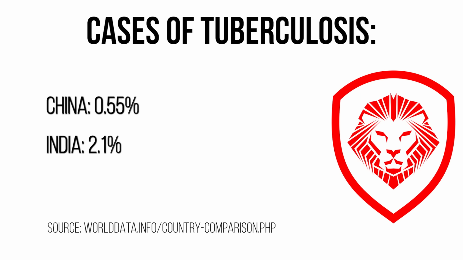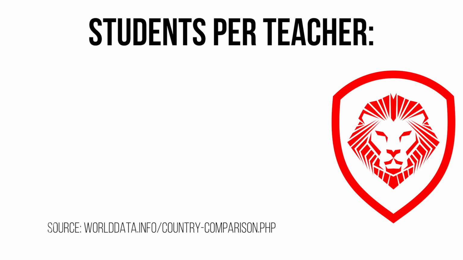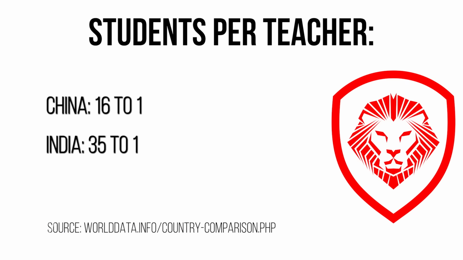Tuberculosis, 0.55% of people out of 100 in China. In India, 2.1% out of 100. That's 4 times worse. It's a lot of setbacks. Edge goes to China. Education, when it comes down to students per teacher, in China, it's 16-1. In India, 35-1. Again, the edge here goes to China.